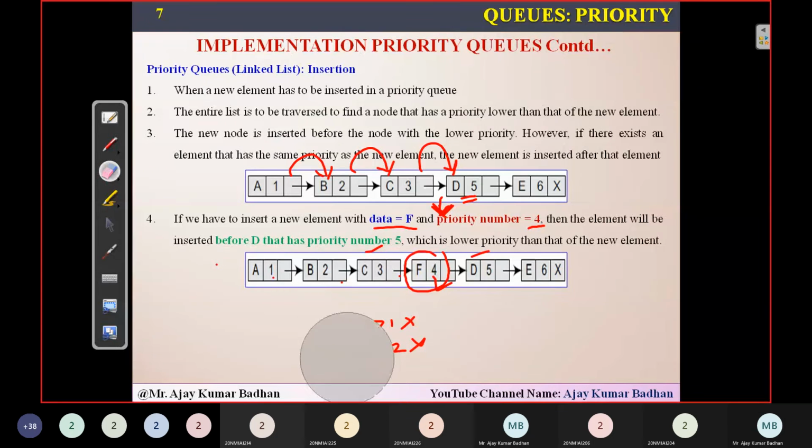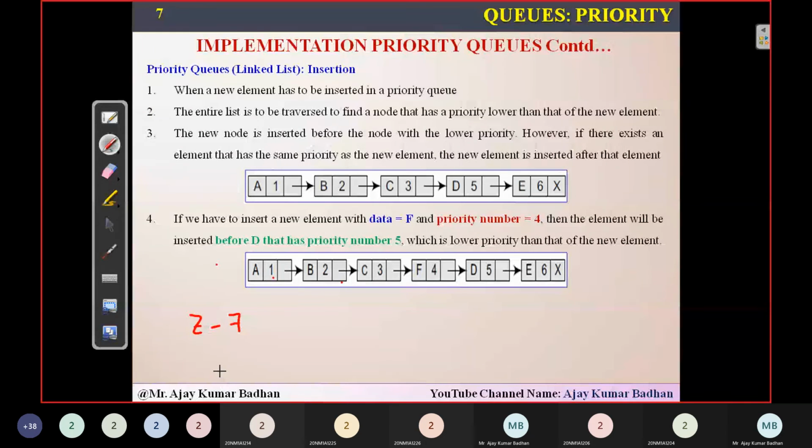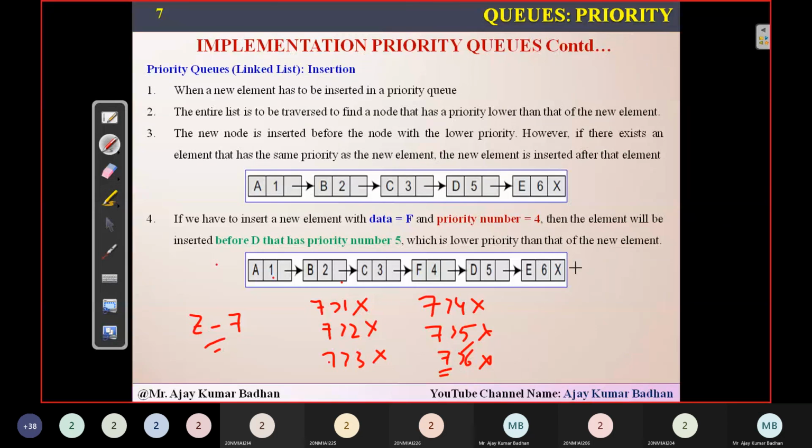Now let us suppose I want to insert another element Z and the priority is something like 7. What will happen here? Same, 7 greater than 1 condition fails, 7 greater than 2 fails, 7 greater than 3 fails, 7 greater than 4 fails, 7 greater than 5 fails, 7 greater than 6 fails. Since you have reached the last, you come to know that there are no more nodes to compare. So definitely this node Z will be placed in the last.